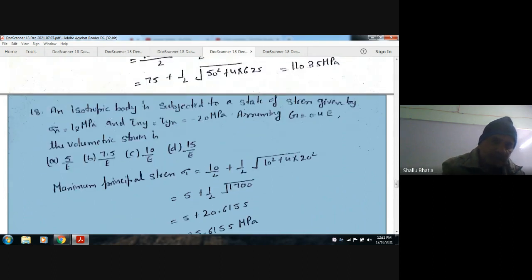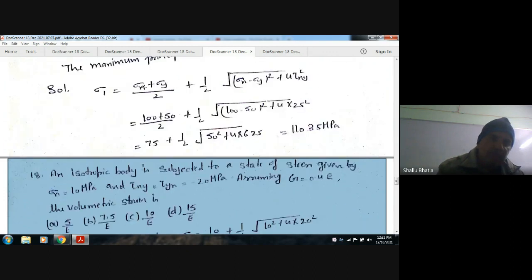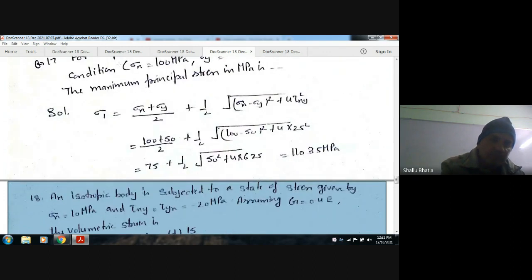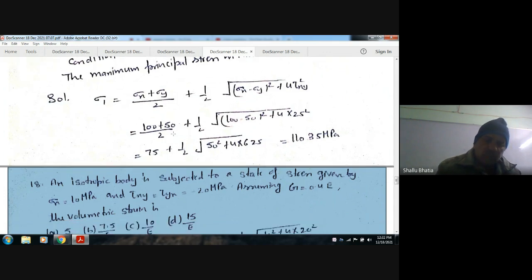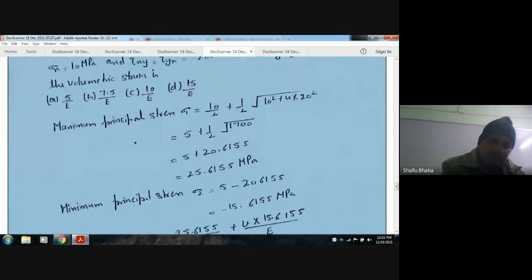So here sigma x is 10 MPa and tau xy is 20 MPa. Sigma y is 0 because it is not given. So by using the same formula as in the previous question, sigma x plus sigma y by 2 plus 1 by 2 root of (sigma x minus sigma y) square plus 4 tau xy square, we can get the maximum principal stress. If we use the minus sign here, we can get the minimum principal stress.